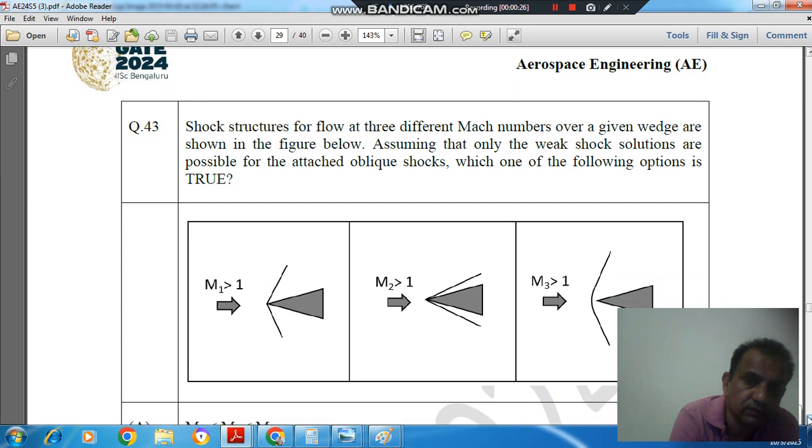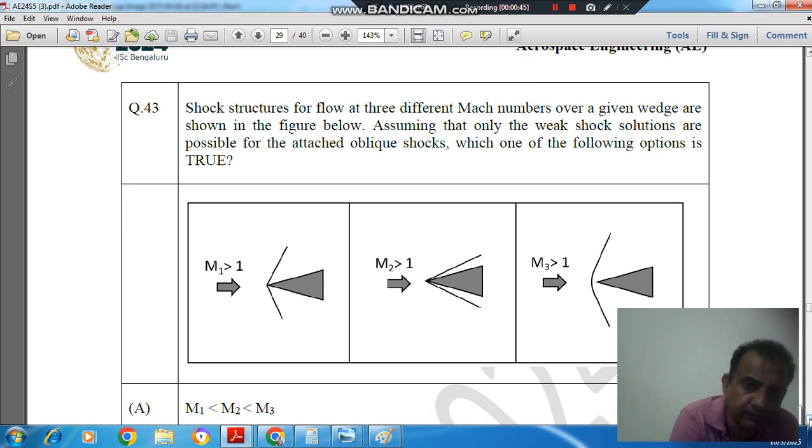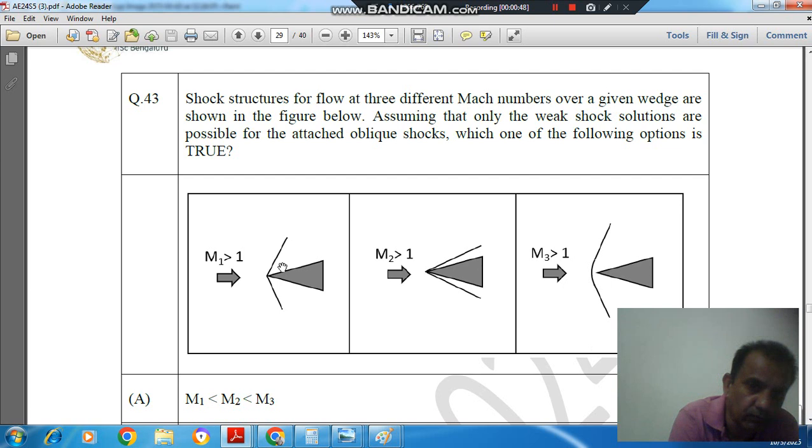Shock structures for flow at three different Mach numbers over a given wedge are shown in the figure below. Assuming that only weak shock solutions are possible for attached oblique shock, which one of the following options is true? So here three figures are given in which the first shock wave is just attached to the wedge, the second shock wave is very much attached to the wedge, and the third shock wave is detached.